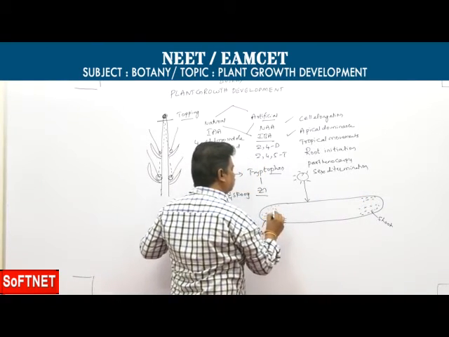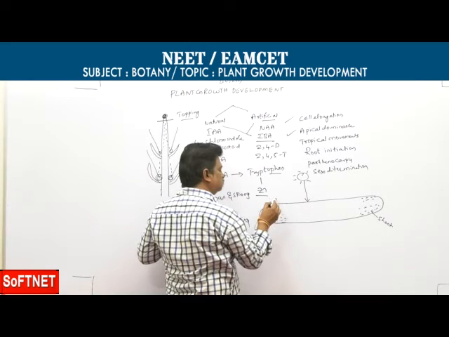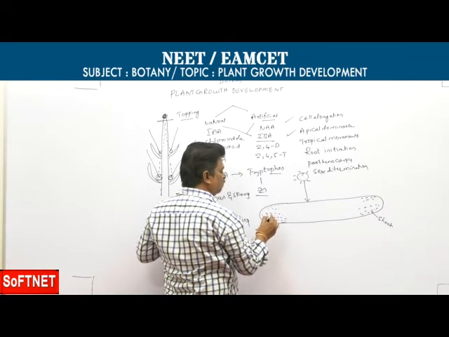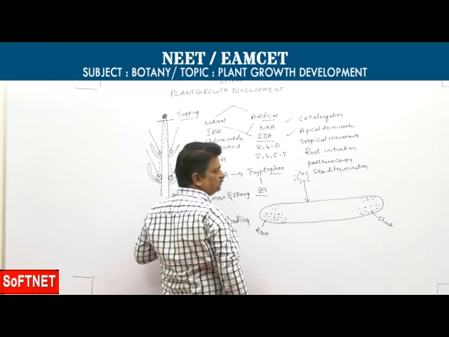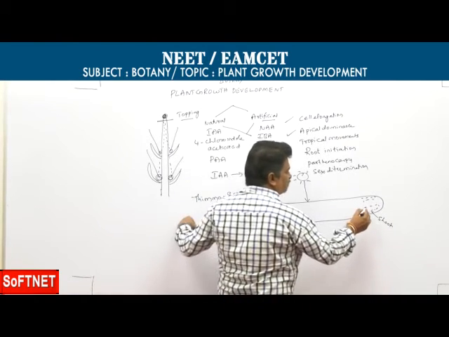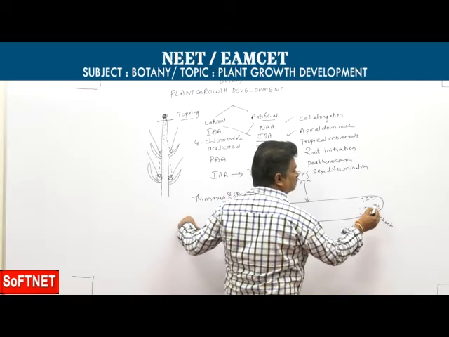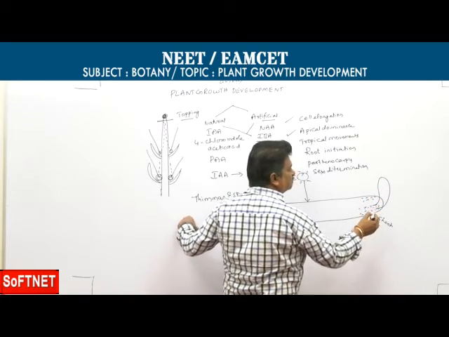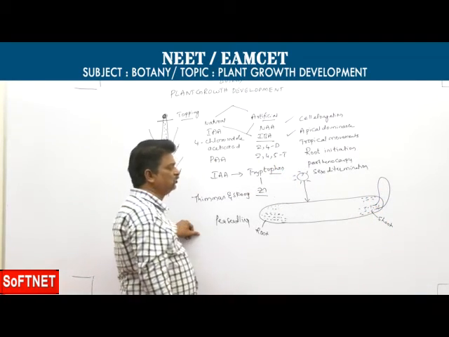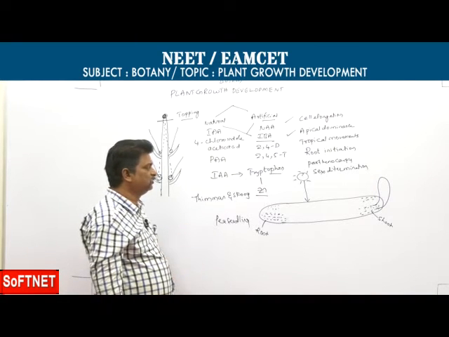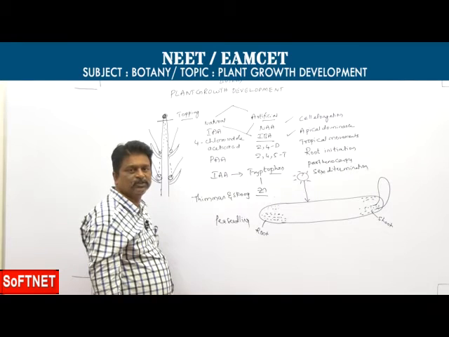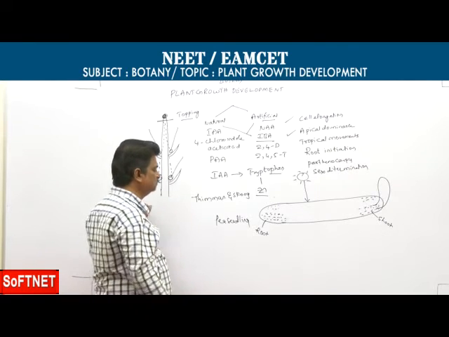Because of photobleaching, more auxins are synthesized on the basal side. The presence of more auxins in the shoot promotes growth, so the shoot apex bends upwards. In that way, the shoot shows positive phototropism.